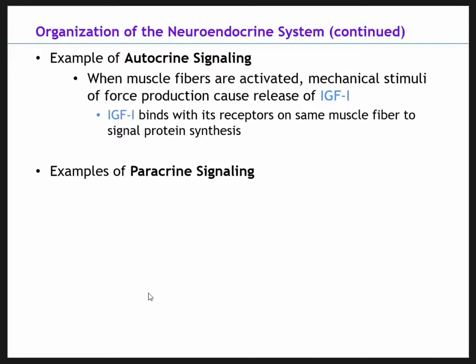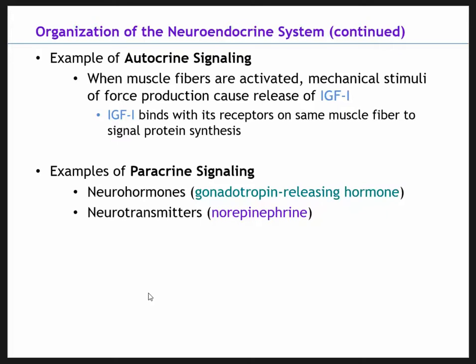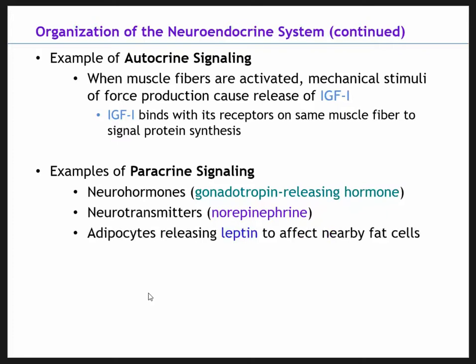Paracrine signaling, so we said released and then travels or acts on a nearby cell, so a cell that's located close to the other cell. One is neurohormones, so gonadotropin releasing hormone. We actually don't really talk about this one much. It's one of the sex hormones. Neurotransmitters, so norepinephrine has paracrine signaling.